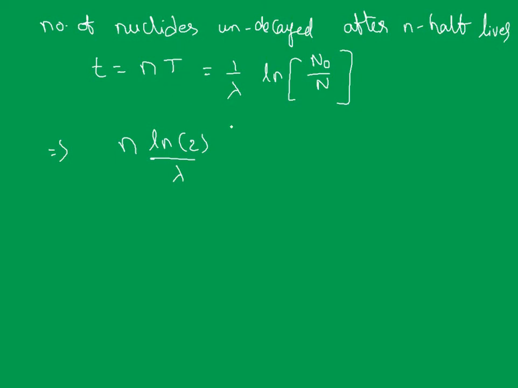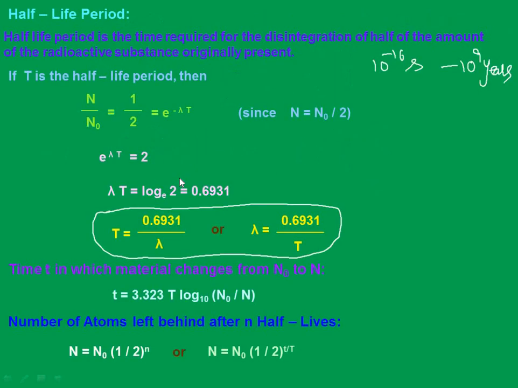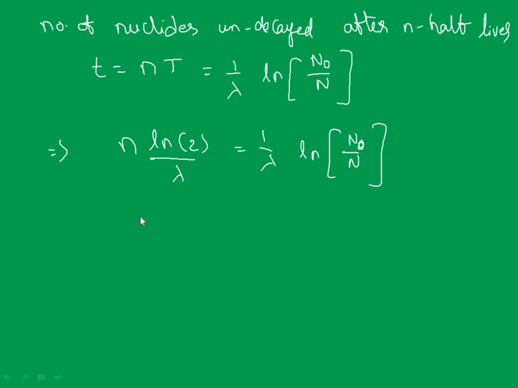I am replacing this, equal to 1 by lambda into ln of N naught by N. Are we clear with this? The half-life formula is ln 2 by lambda, which we have just seen. T equal to log to base e, that is ln 2 by lambda. That's what I am substituting here.